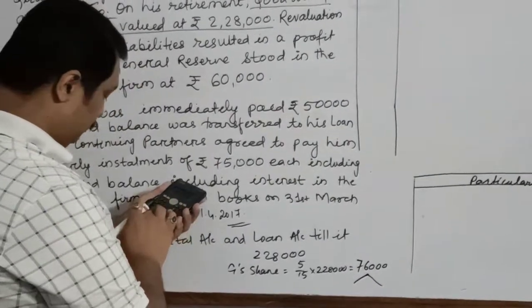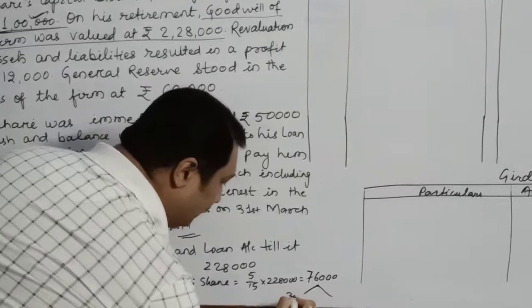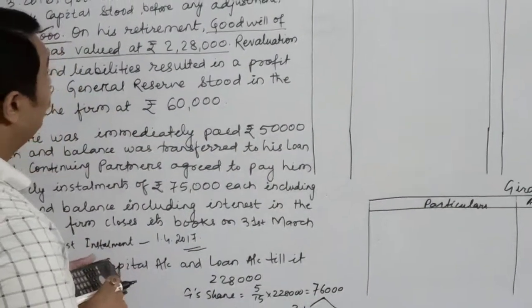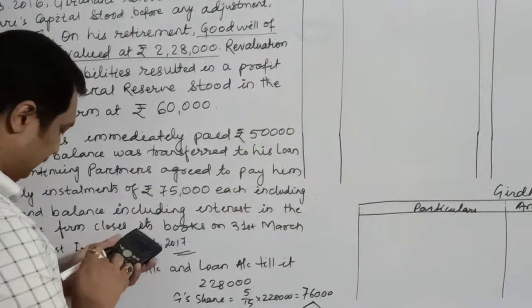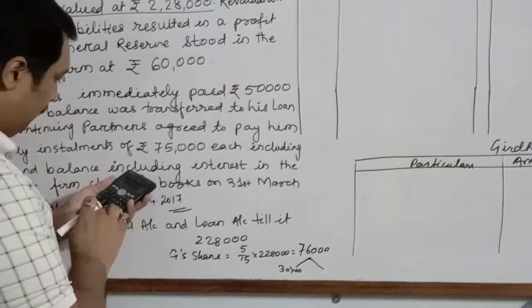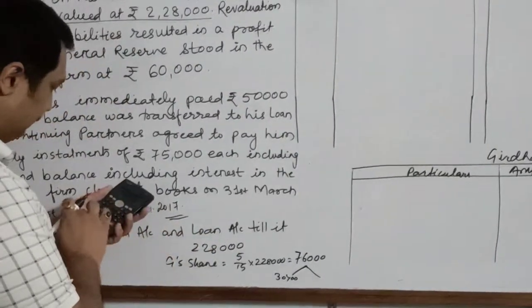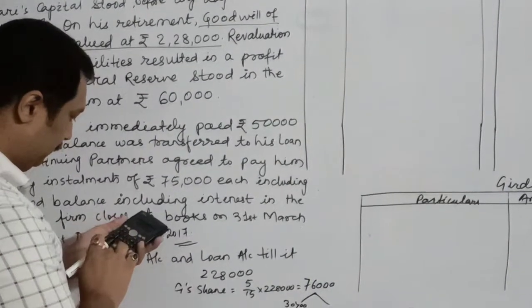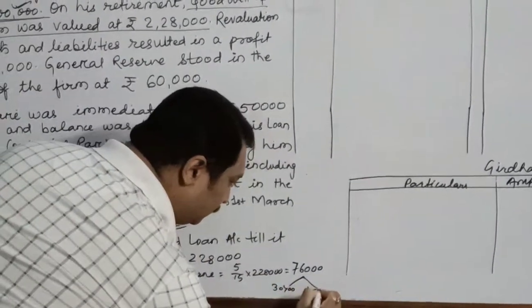into 2. So he will be paying 30,400, and he will be paying 76,000 divided by 5 into 3, which is 45,600.